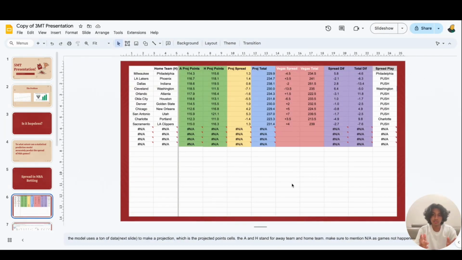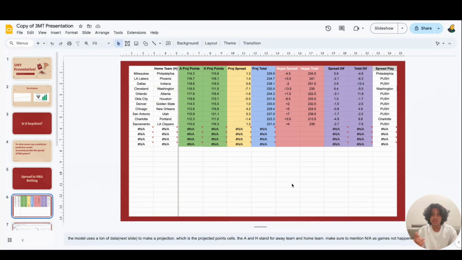So my model deals with spreads. The way that it works is I create a projected points for both teams. For example, taking the Milwaukee-Philadelphia matchup, Milwaukee was the away team and Philadelphia was the home team. Using a ton of numbers, which I'll show in the next slide, I created a projected points for Milwaukee and for Philadelphia. Now you can see that Philadelphia's is higher, yet Vegas says that Milwaukee is favored to win this game. So the model predicts Philadelphia will cover the 4.5 spread, meaning either they outright win or they lose by less than 5 points. So you can see in the spread tab, that is what the model says.